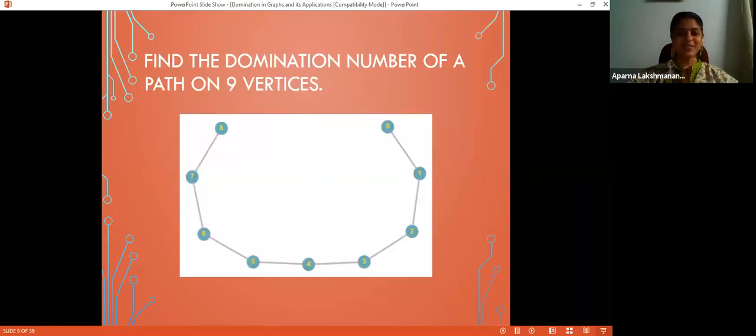Just to make sure that all of you are awake, it is afternoon, I am giving you a question. Find the domination number of a path on 9 vertices. So here you have a path. Find the domination number. You can just give the answer. No need to identify the dominating set. You can just write the domination number in the chat box.